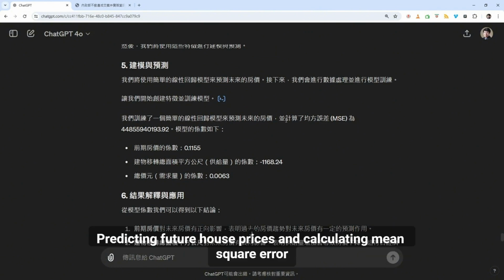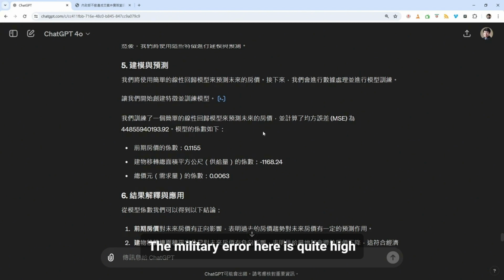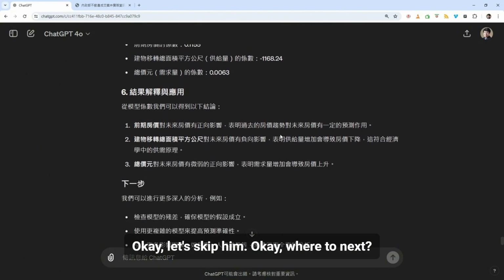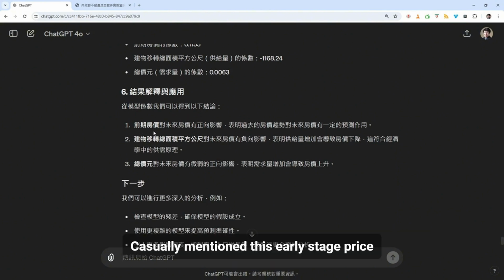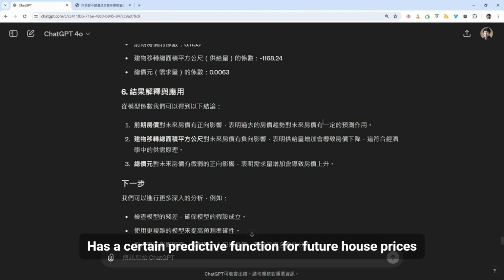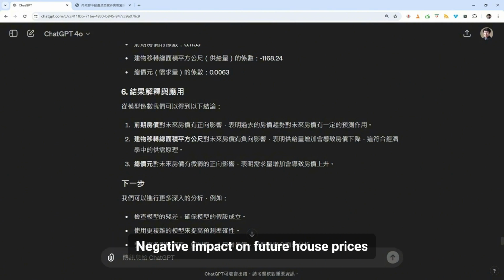Predicting future house prices and calculating mean square error. The error here is quite high. Okay, let's skip him. Okay, where to next? This is also the conclusion obtained by the model coefficient. Casually mentioned this early stage price for future house prices has a positive impact. He indicates the past trend of house prices has a certain predictive function for future house prices. Okay, let's look at the total area of building transfer again. Negative impact on future house prices.